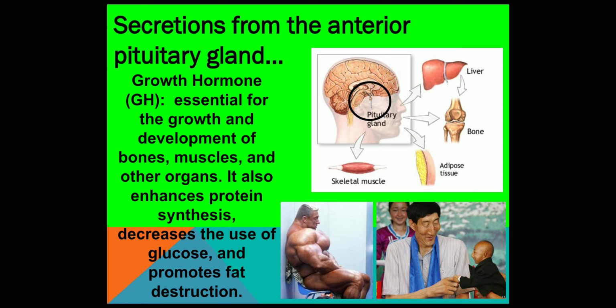You can say this secretion from the anterior pituitary gland, that is growth hormone, is essential for the growth and development of bones, muscles, and other organs. It also enhances protein synthesis, decreases the use of glucose, and promotes fat destruction.